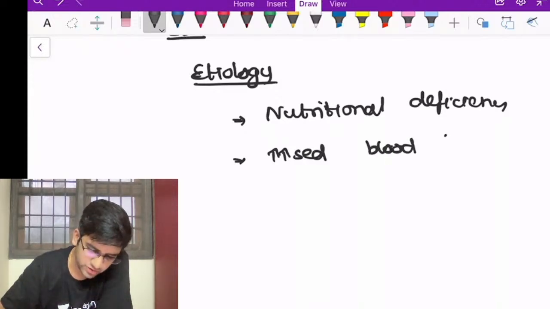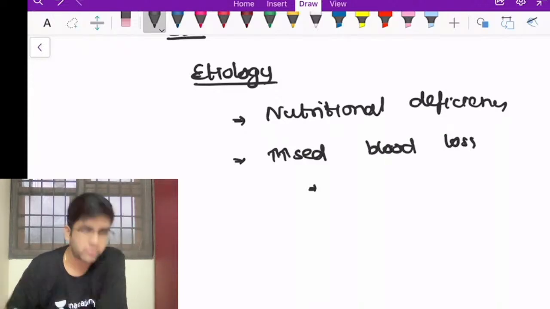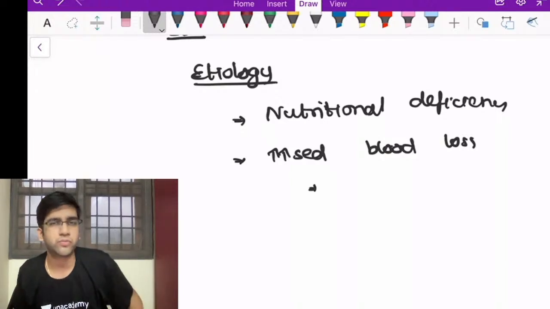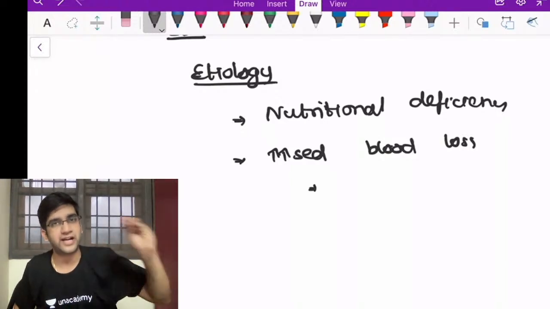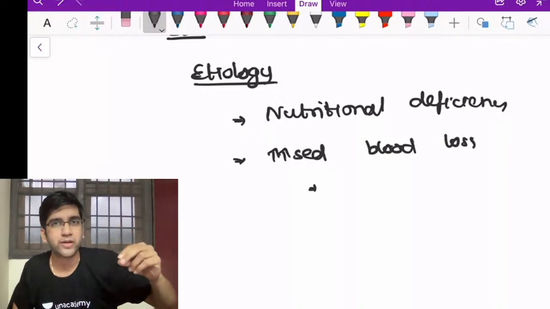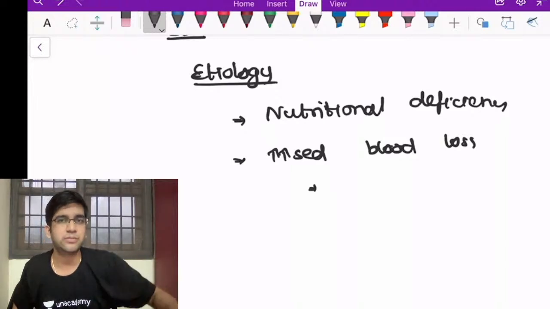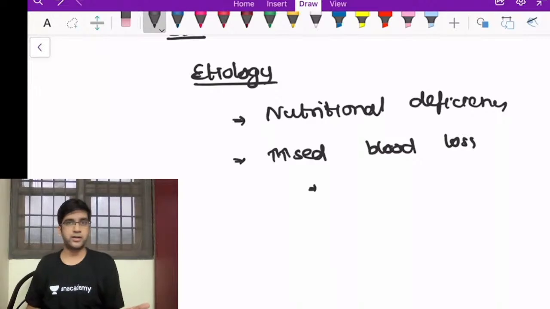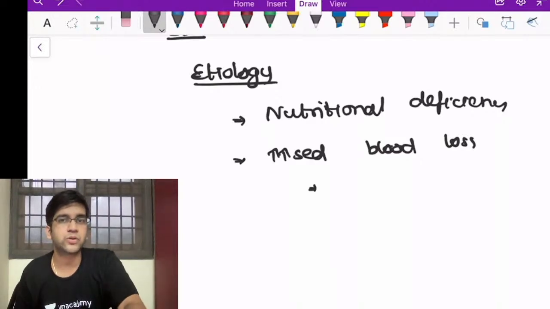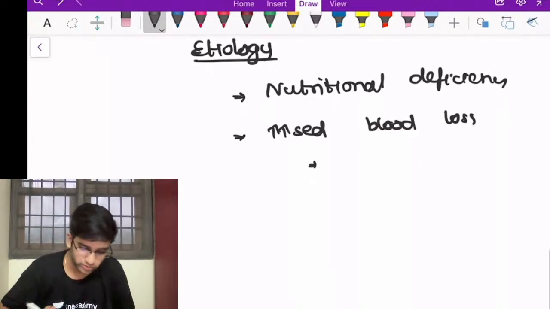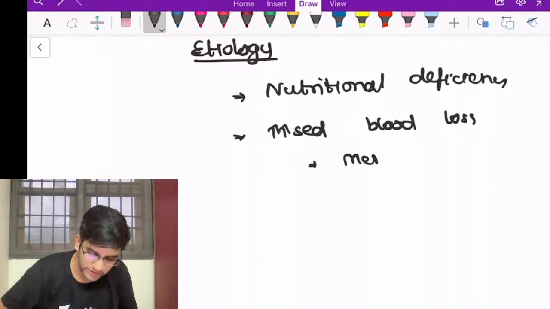Again, this increased blood loss could be an acute blood loss, which might not cause a problem. Most likely, what will cause iron deficiency anemia is a chronic low-grade unnoticed blood loss, like an occult bleeding, or it could be menorrhagia, because menorrhagia can lose good volumes of blood and treatment sometimes might not stop it, right? So all of them are possible causes of increased blood loss, right? So one is menorrhagia.